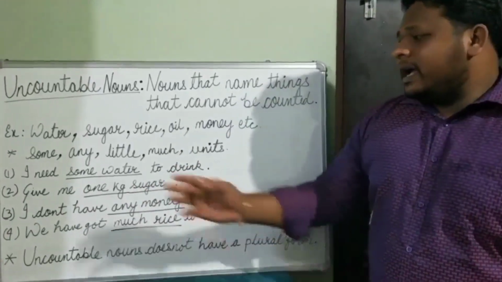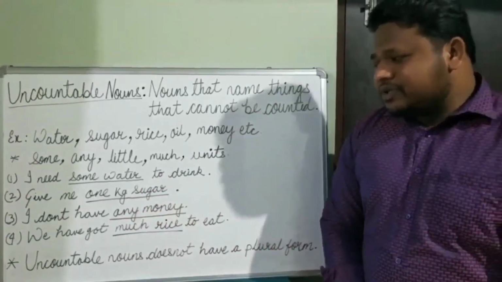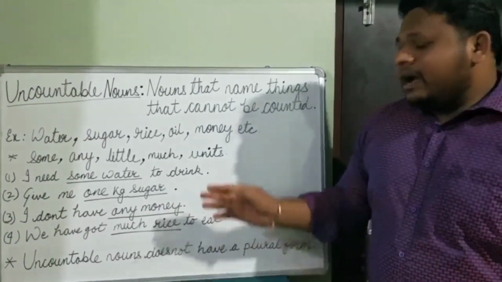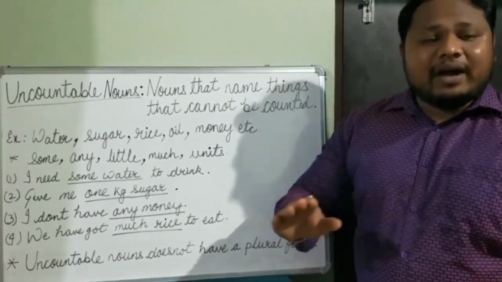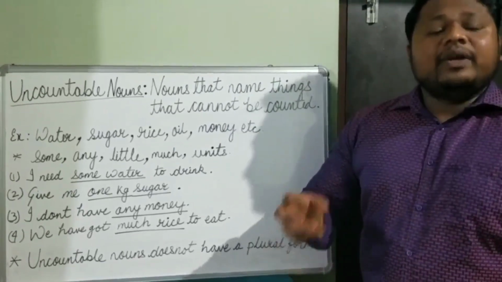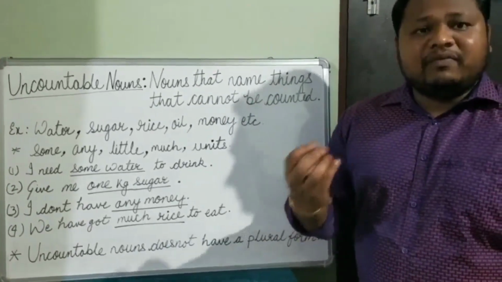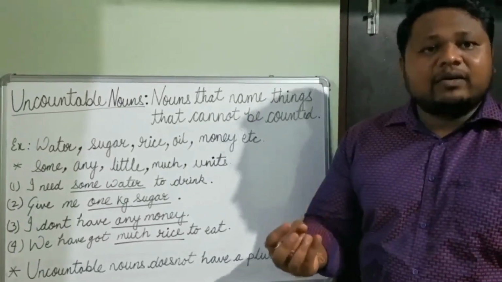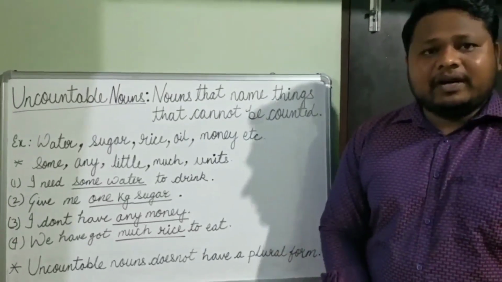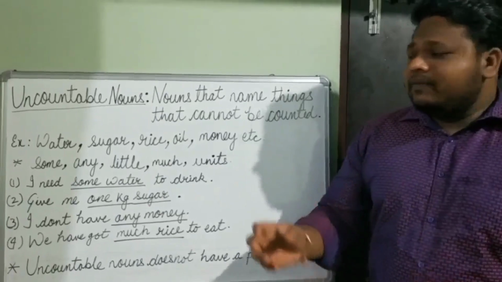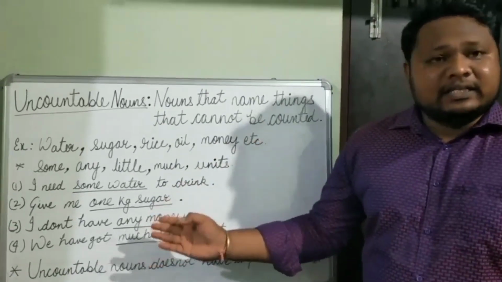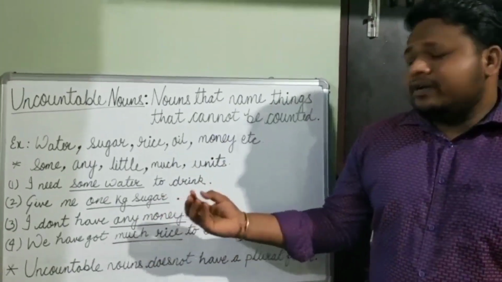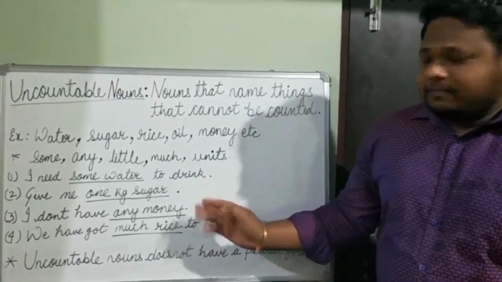Alright. Now example 3. I don't have any money. We never say, children, that I have 5 money or 10 money. We have got a particular unit to define money. We define money in units like rupees or paise. Alright. And when it comes to money, we can use any, some, little, these kinds of words to define money.